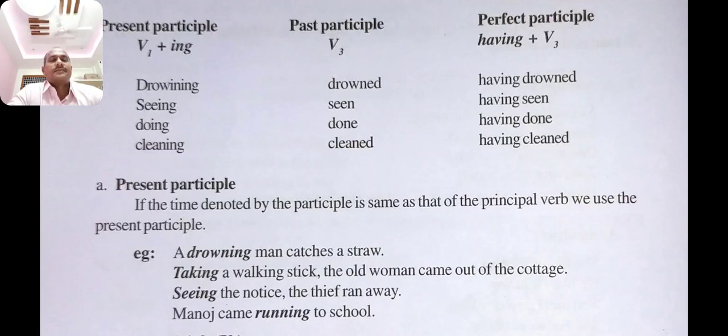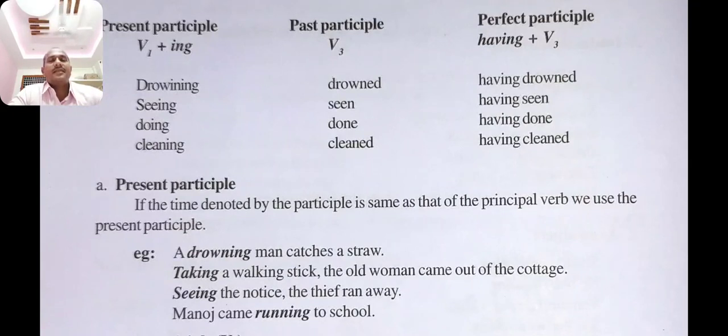Past participle, the third form of the verb: drowned, seen, done, cleaned. These are all past participles. And perfect participle, having plus the third form of the verb: having drowned, having seen, having done, having cleaned.